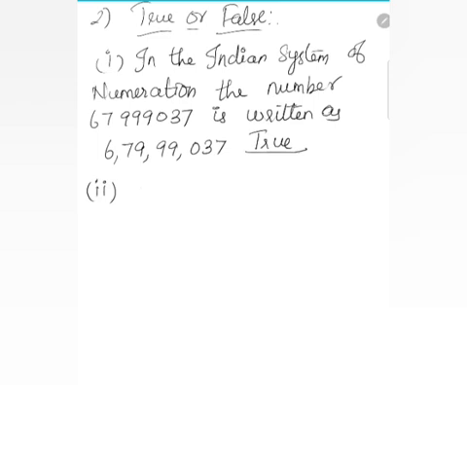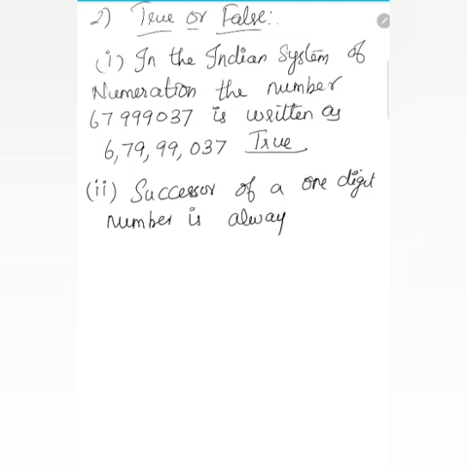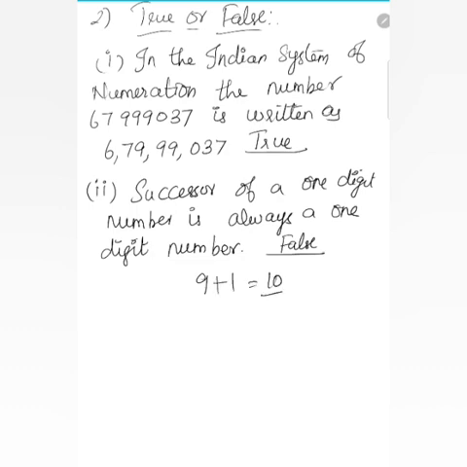The second one: the successor of a 1-digit number is always a 1-digit number. Is it true or false? No, it's definitely not. Because if I take 9, it is a 1-digit number, but the successor is 10. So it is false.